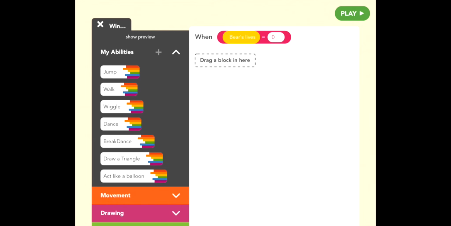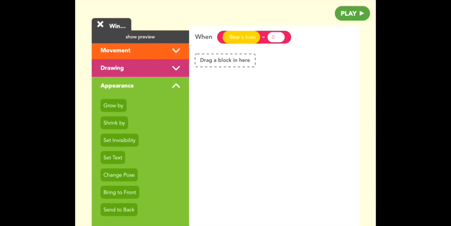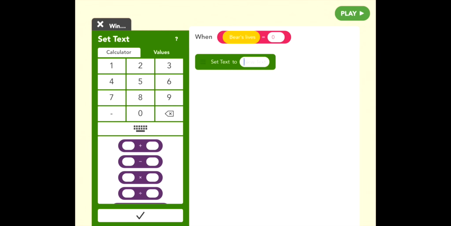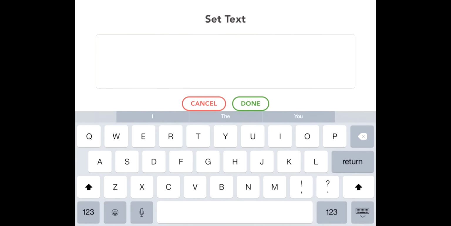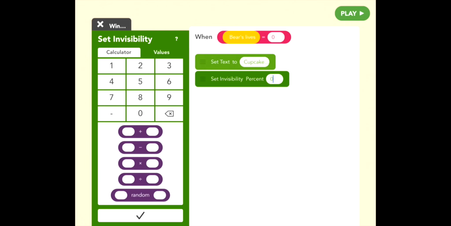So when this happens, we know it's invisible already, so let's make it visible. But first, let's set text to Cupcake wins. Great. And now we know it's invisible still, so let's set invisibility to 0.